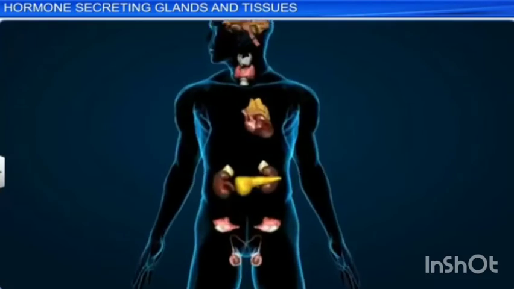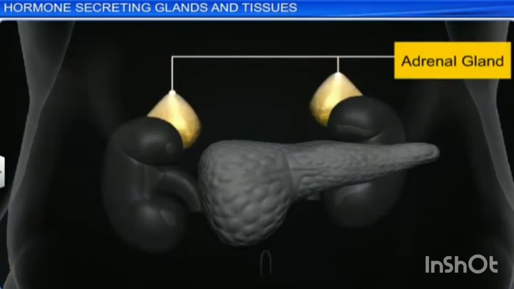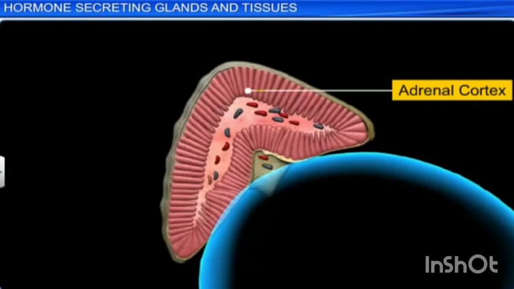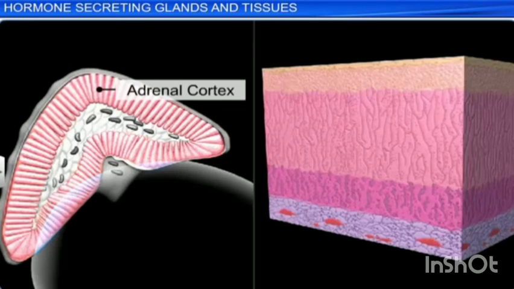Next one is the adrenal gland. A pair of adrenal glands are located on the anterior end of the kidneys. Hence, it is also called as suprarenal glands. Anatomically, the outer region is called as cortex and the inner region is called as medulla. The adrenal cortex has 3 distinct zones, namely zona glomerulosa, zona fasciculata, and zona reticularis.